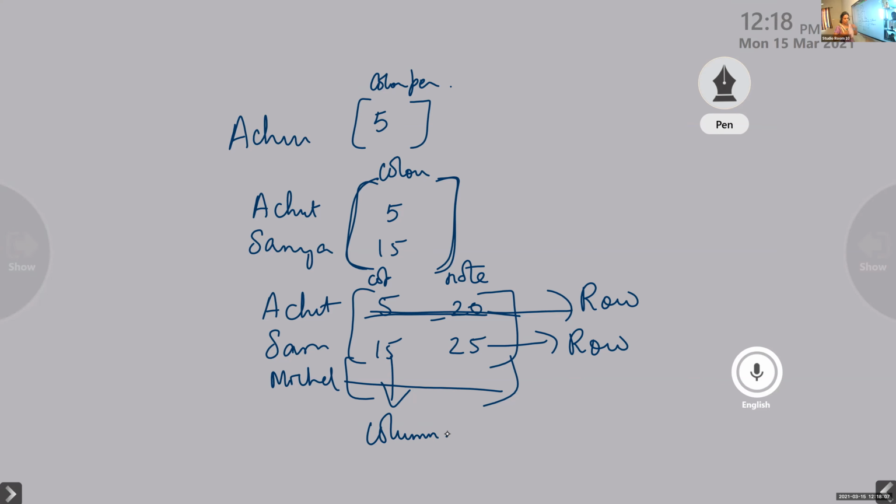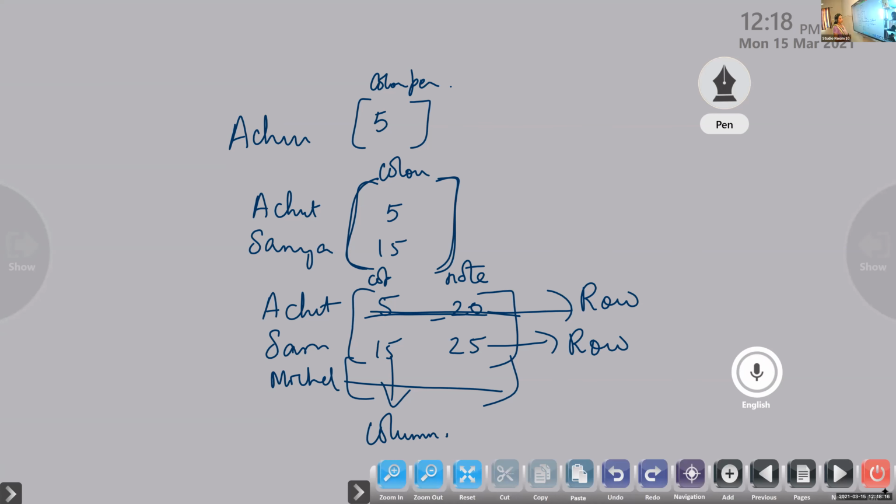It is the rectangular arrangement of elements in rows and columns.